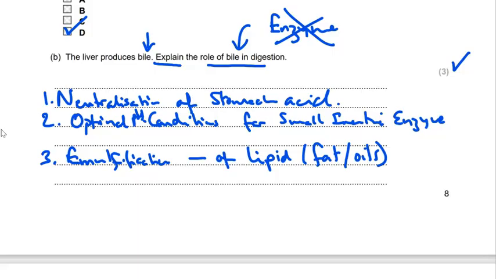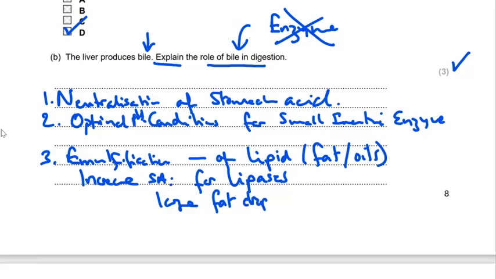This emulsification is to increase the surface area for lipases, or you might have said that it's actually taking large fat droplets and breaking those down into smaller droplets, again for the action of lipases. And so in doing so, we've learned all this information. I think we've got 1, 2, 3, 4, possibly even 5 things here.